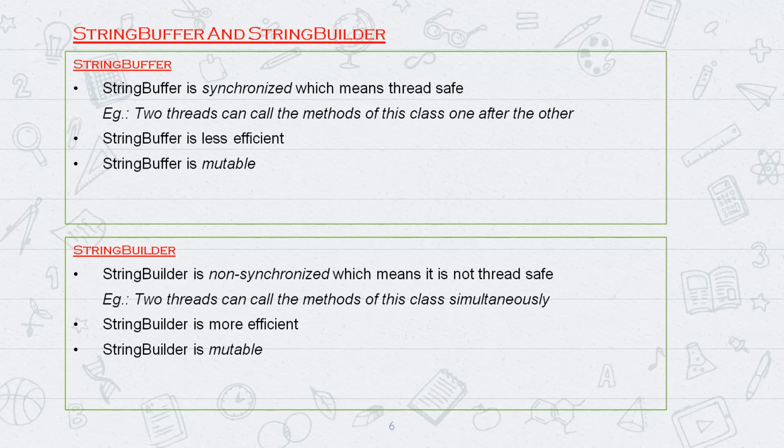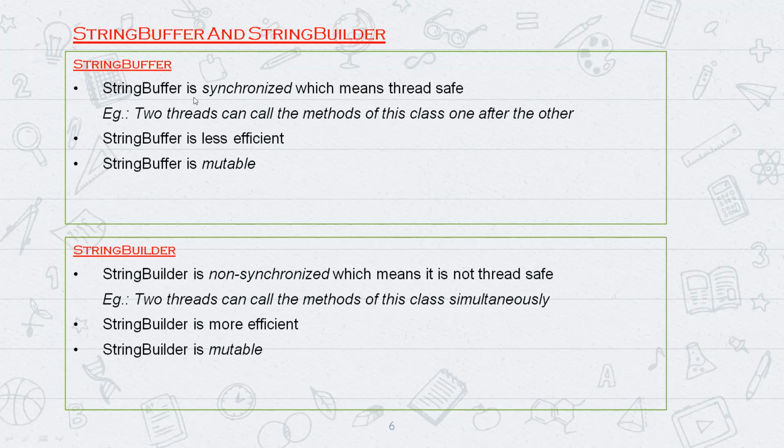Why do we need to go with string buffer? In a multi-threaded environment, two persons try to access the same function at the same time, while the CPU is processing. Two people are accessing the same function at the same time, so our program should be able to handle that.